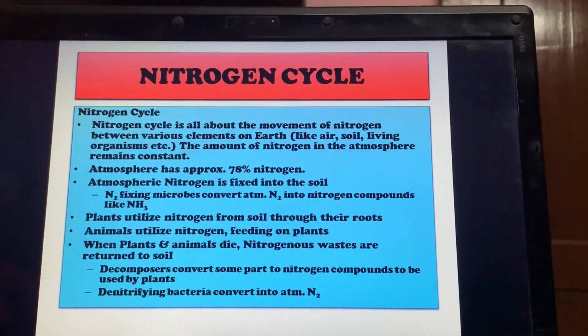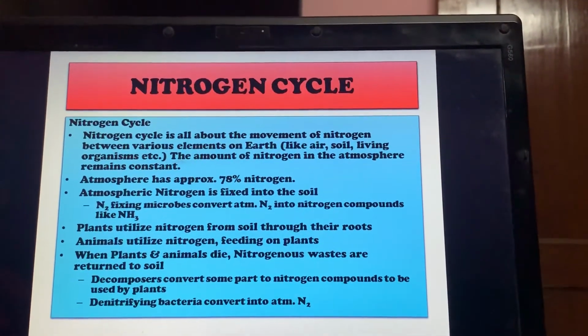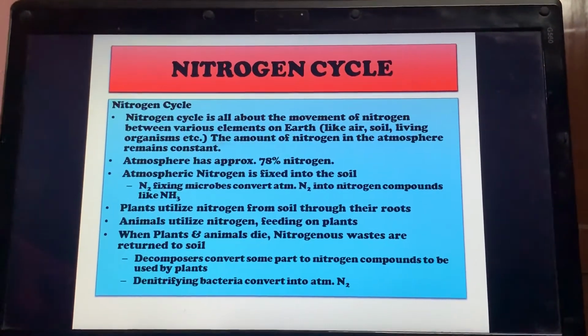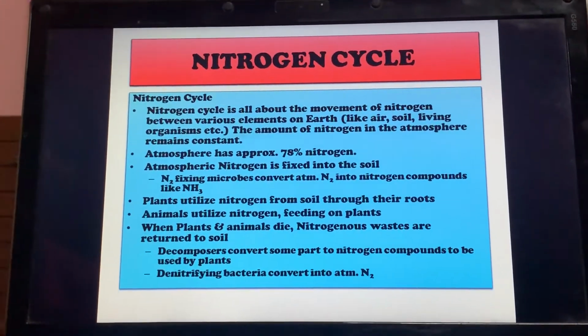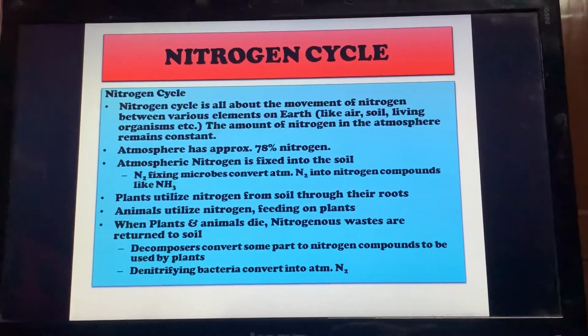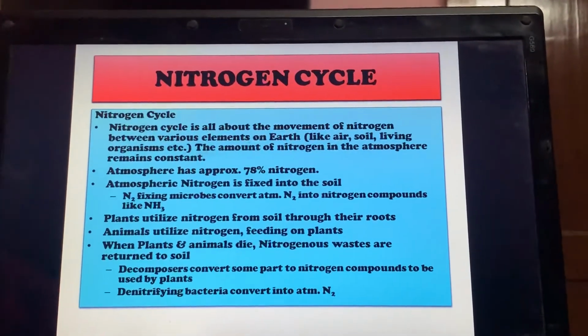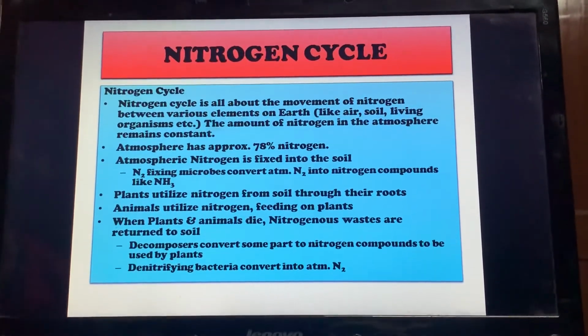Fixed means conversion of nitrogen into a usable form, because plants and animals cannot use gaseous nitrogen directly. Therefore the fixation of nitrogen is done. Fixation means conversion of atmospheric gaseous nitrogen into a usable form, right?